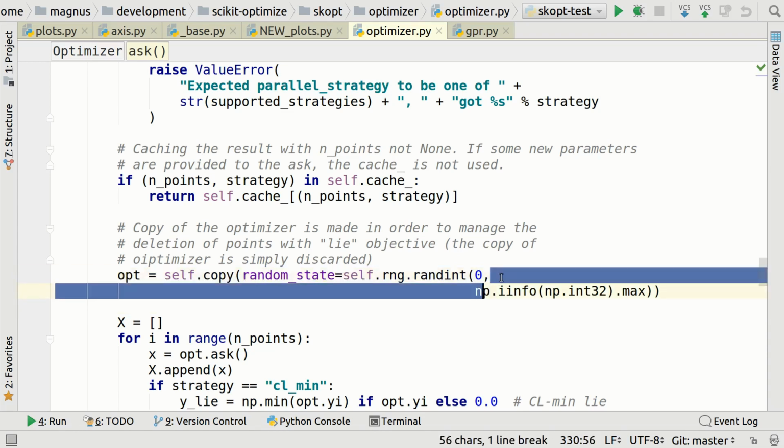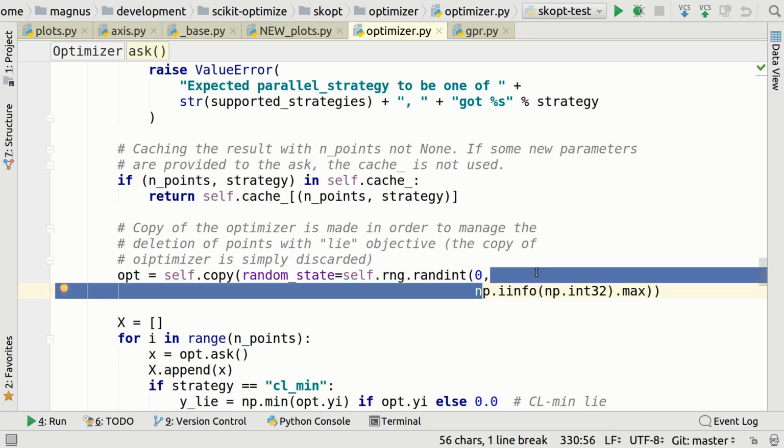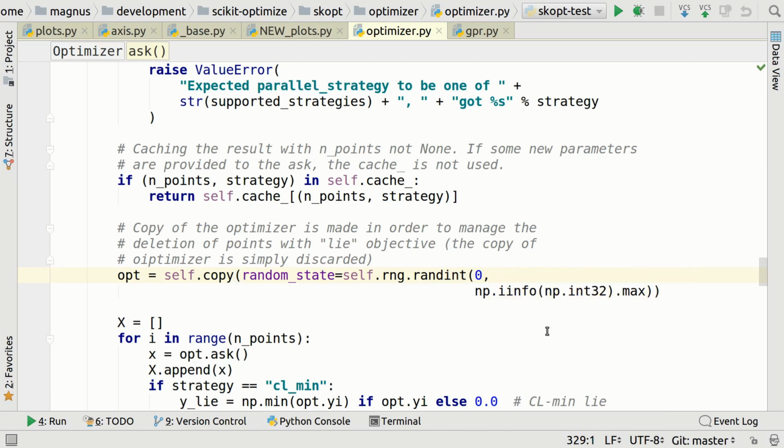Because you see they have made a line break here, and I think this is in order to get the lines to be less than 80 characters long. You see, it is just gone to 79. That is because the Python standard, which I think is called PEP8, will give you a warning if a line is longer than 80 characters. So if we do like this, you see it becomes 82 characters long, and then you get this warning. Now I ask you this, what do you think is prettier, this or this?